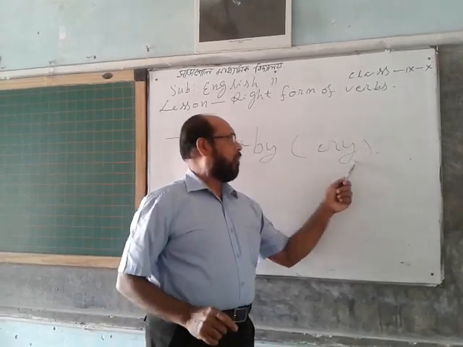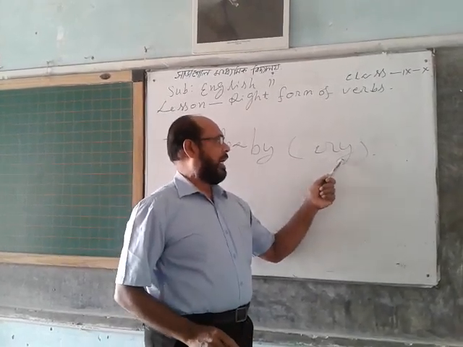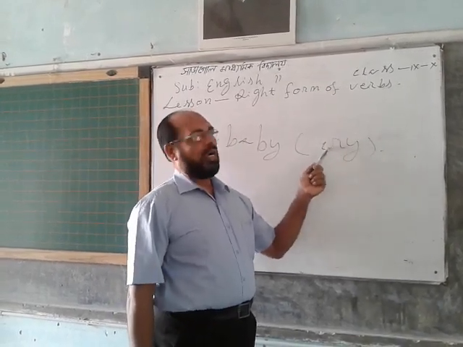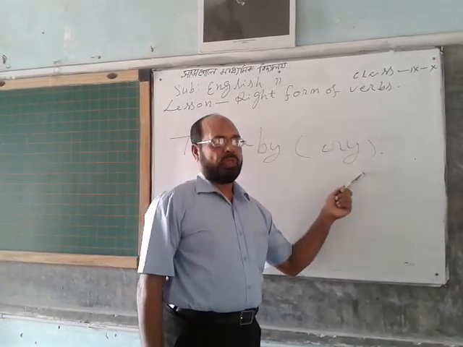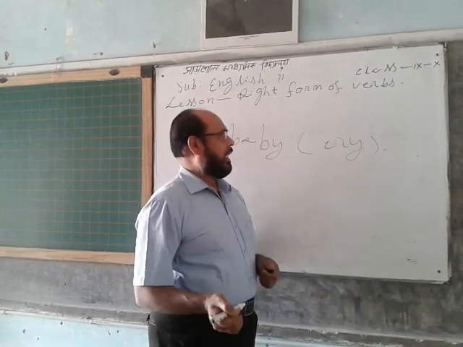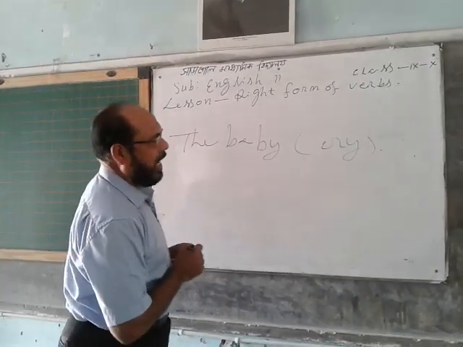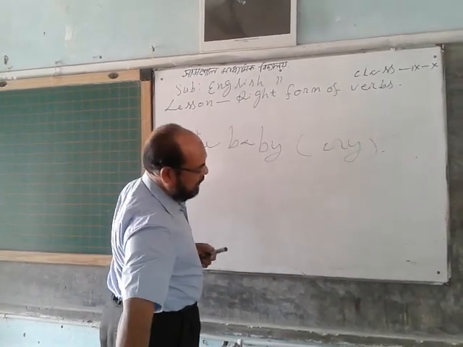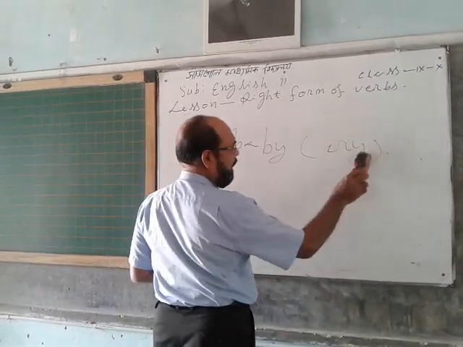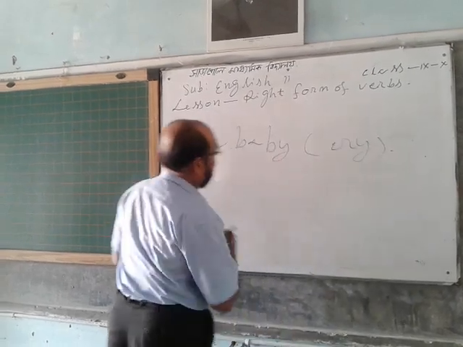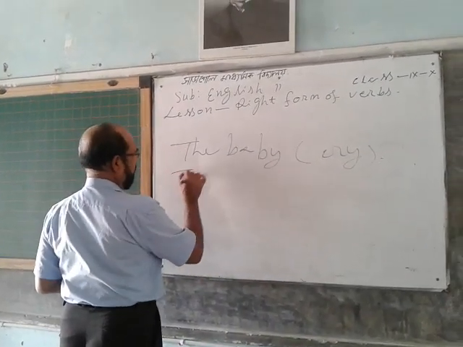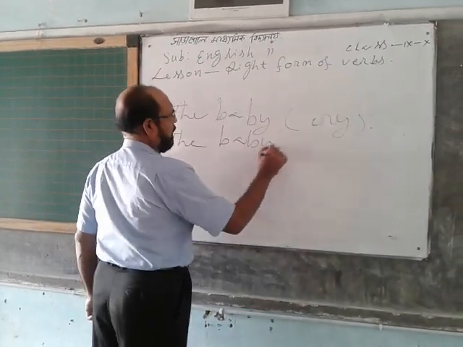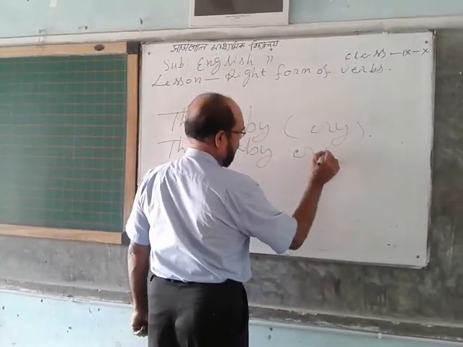If you see y with the verb and a consonant before the y, you will omit the y and use ies. See, the baby cries.